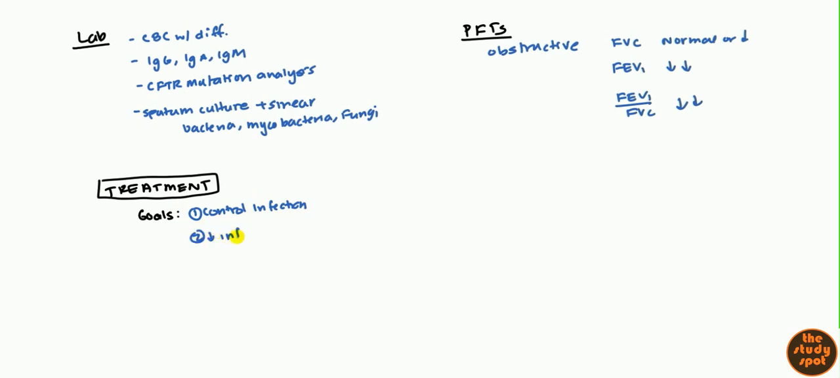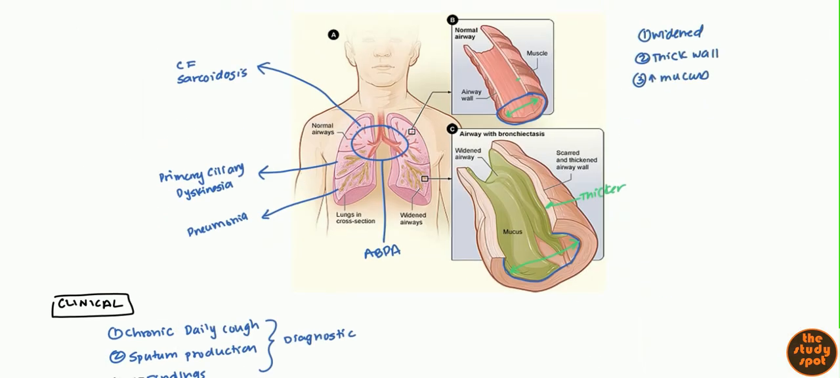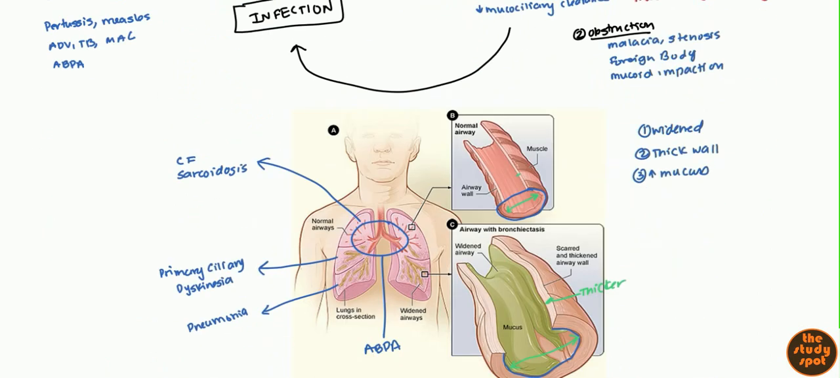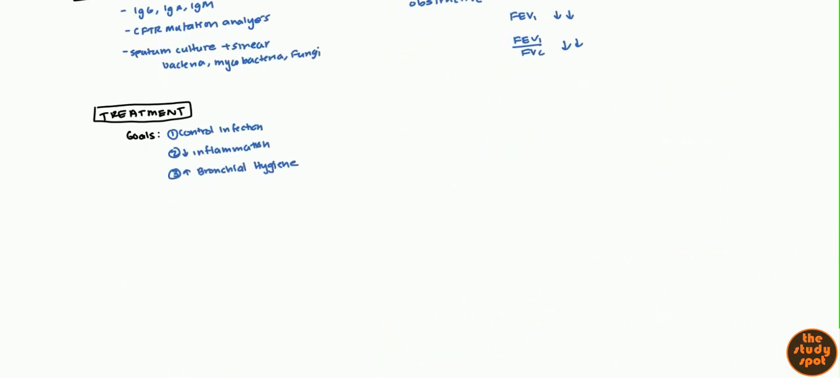Secondly, you want to decrease inflammation. Again, inflammation is one of that triad, and you want to increase bronchial hygiene, which obviously is disrupted when you have poor ciliary movement. So as you can tell, your goals are to hit all three parts of the triad that we talked about. We want to limit inflammation, cut out the infection, and improve the bronchial hygiene, which is compromised because of the decrease in mucociliary clearance. So our goals are pretty much to fight all three parts of the cycle.